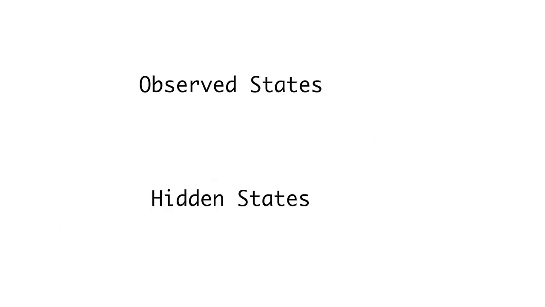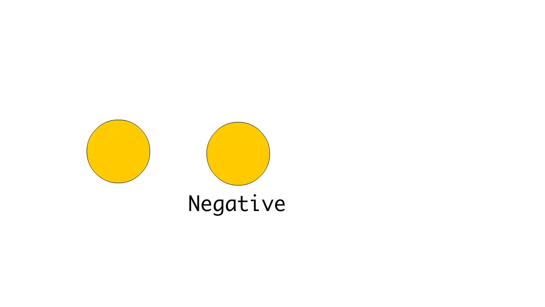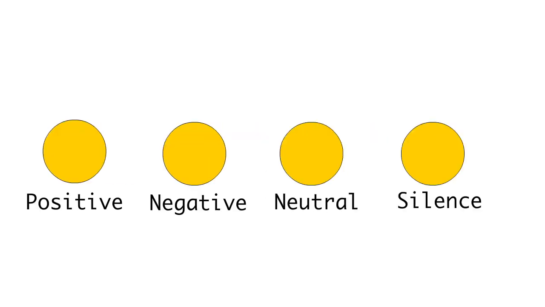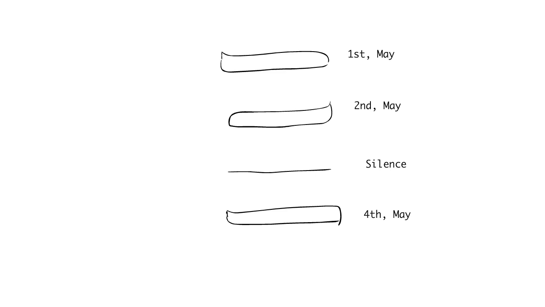Now we use a hidden Markov chain model to test our mood representations. A hidden Markov chain model can estimate hidden states according to observed states. There are 4 observed states here: positive, negative, neutral, and silence. We define the day when a user did not post anything as silence. This is the advantage of using a hidden Markov chain model. We can model a silent state instead of putting nulls in the dataset.